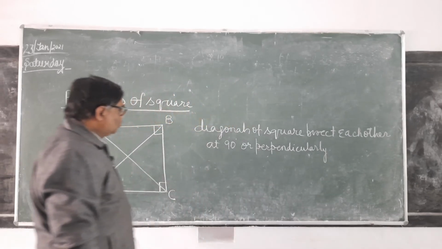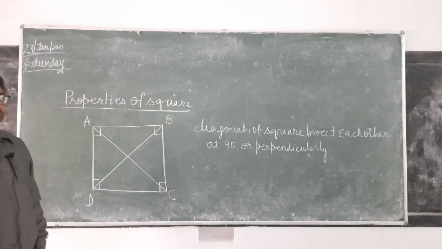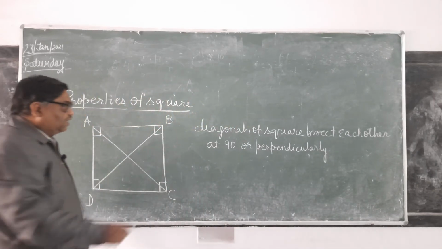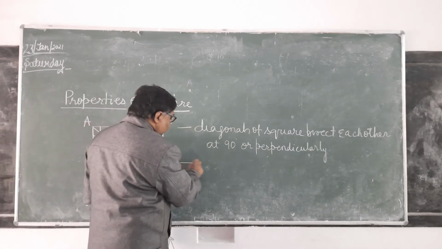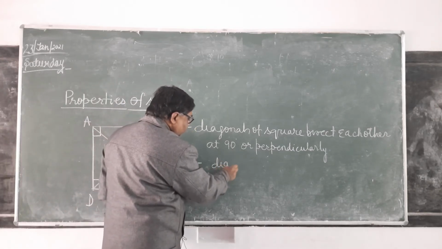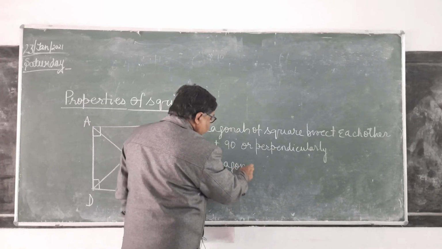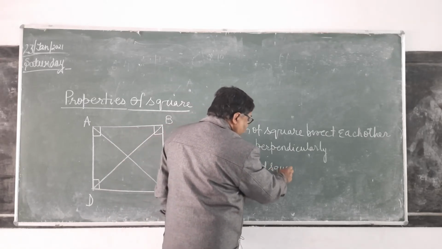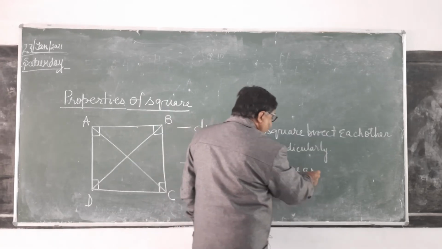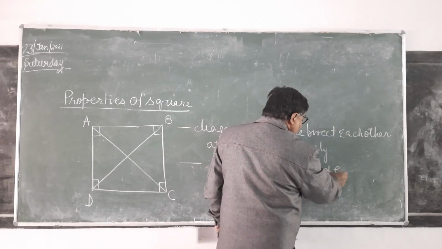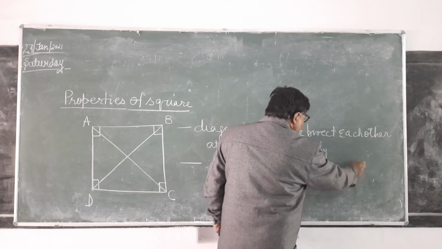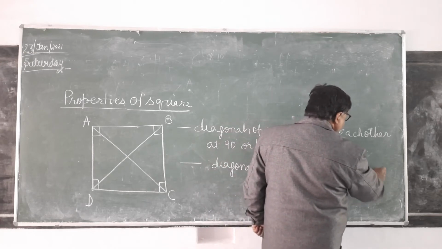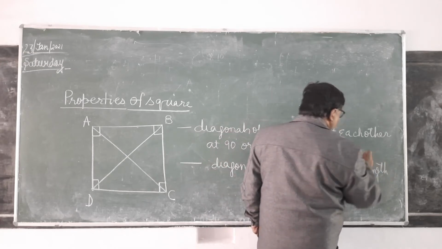Now one more thing. Diagonals of square are of equal length. They are of equal length.